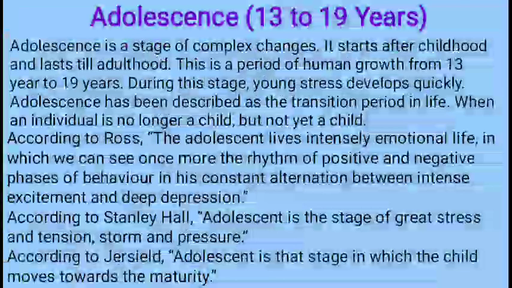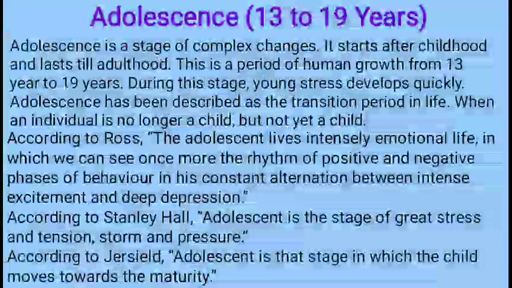During this stage, the young person develops quickly. Adolescence has been described as a transition period in life where lots of changes take place in an individual's body, that means in your student's body, from the age of 13 to 19 years, when an individual is no longer a child but not yet an adult.